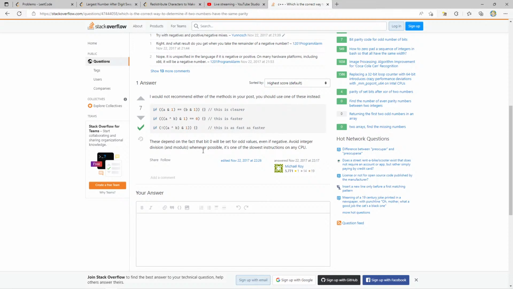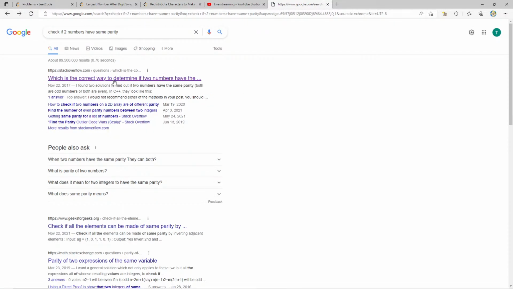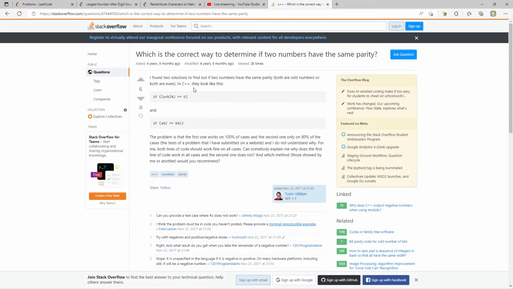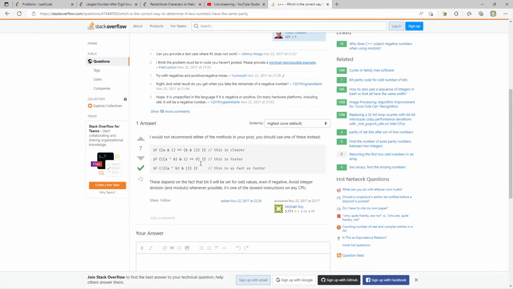This is as fast as faster. Okay, that's same parity. Find the number of pairs with the same parity for a list of numbers, say both are odd numbers or both are even. Should we just go for this? Should we just make a function that looks like this? I'm gonna go for it.